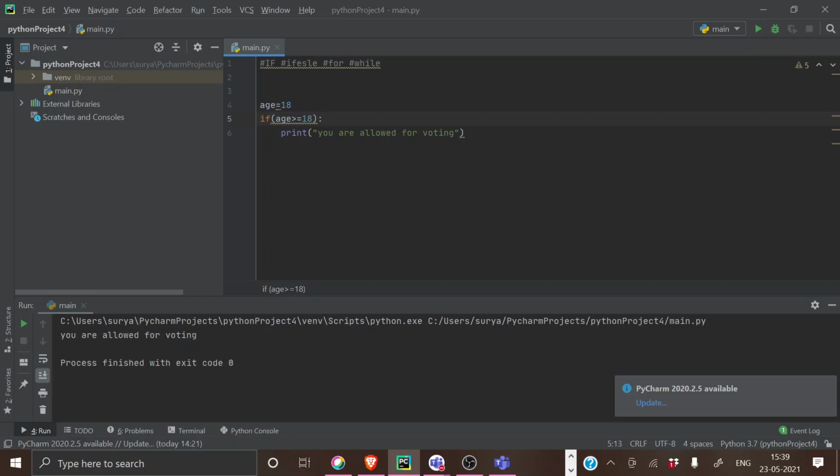If you are giving a condition, you will be able to get output based on this particular condition. So if it is not equal to more than 18, do you think you will get any output now? If I just click run, do you think we'll be getting output?